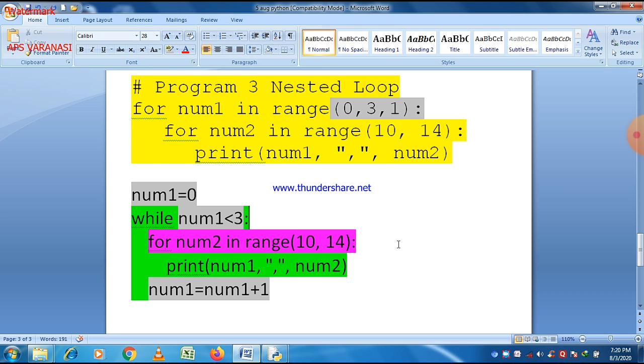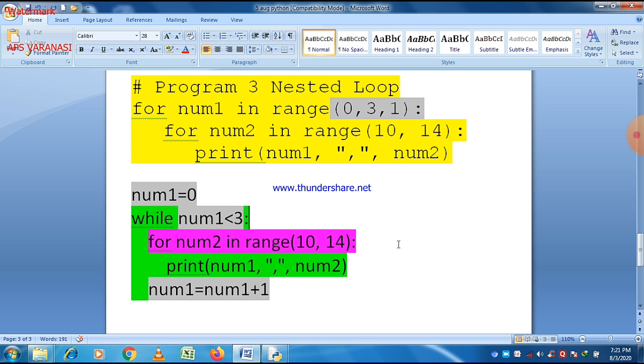And we just take the inner loop the same as in the previous program. So only the outer loop is changed, and we just convert it into while loop. So this is the first portion of our program, when we want to convert a nested loop using while loop.